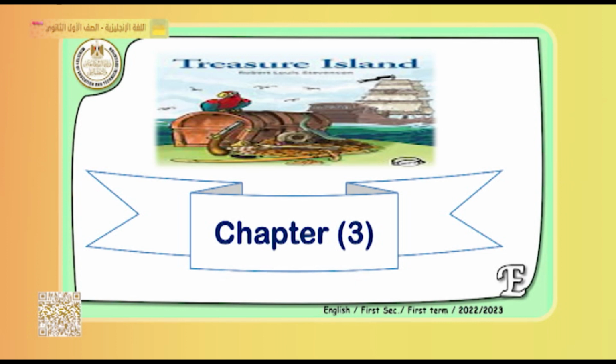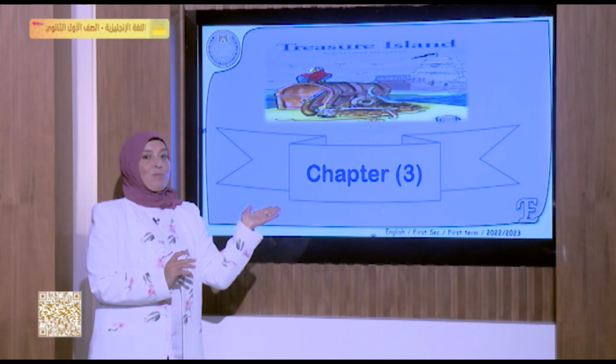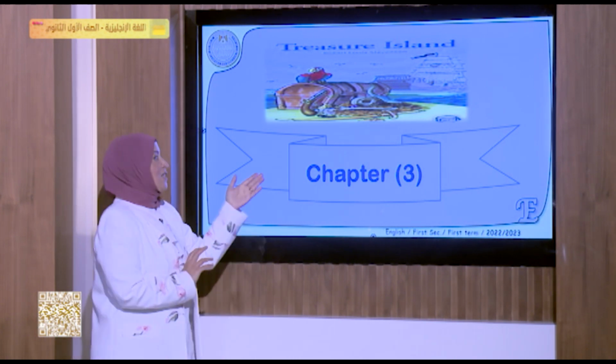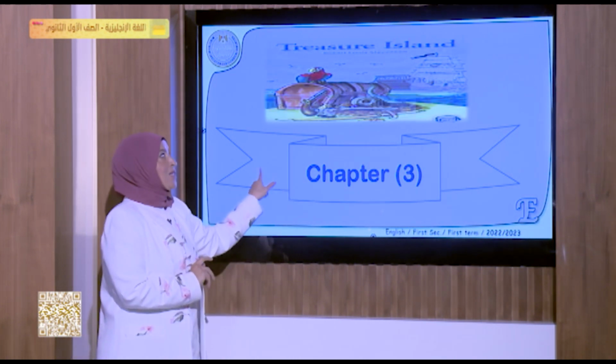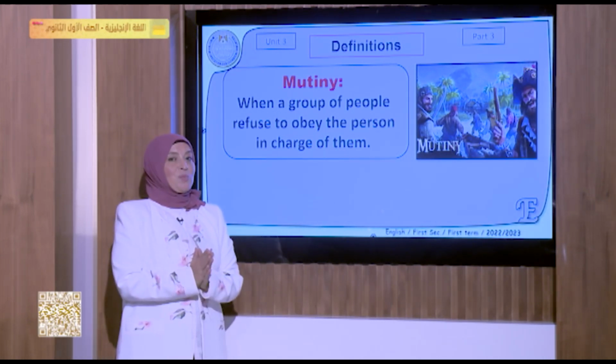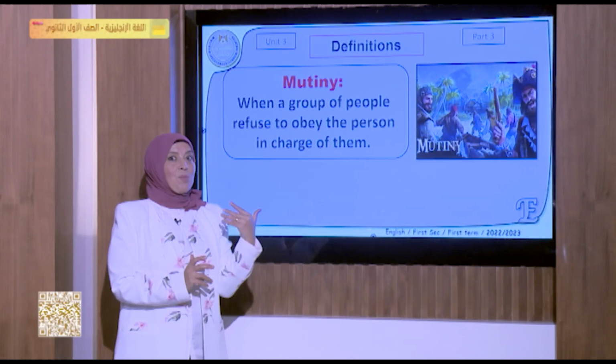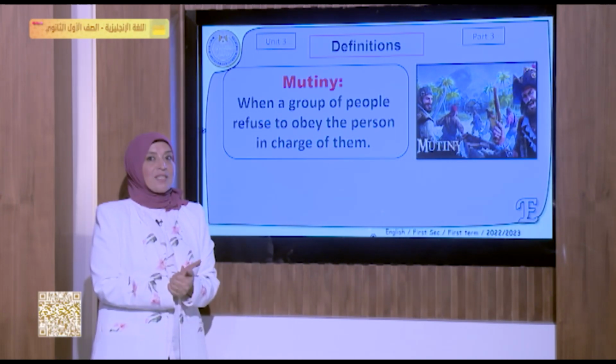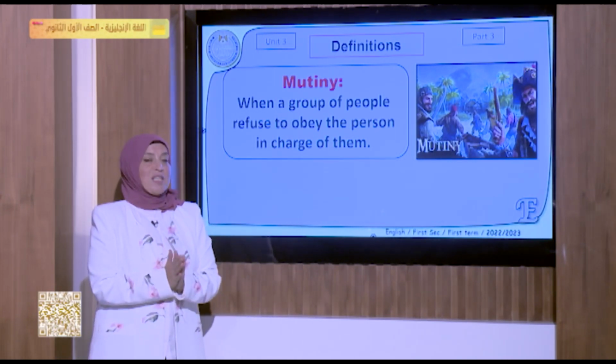The third part of our lesson today is Treasure Island. Do you remember our story, Treasure Island? This is chapter 3. What happens in chapter 3? Do you remember Jim, our hero? He overheard some secret plans by Long John Silver.